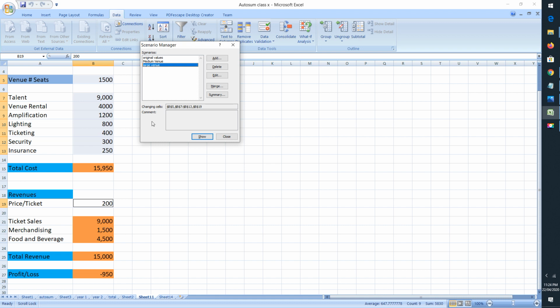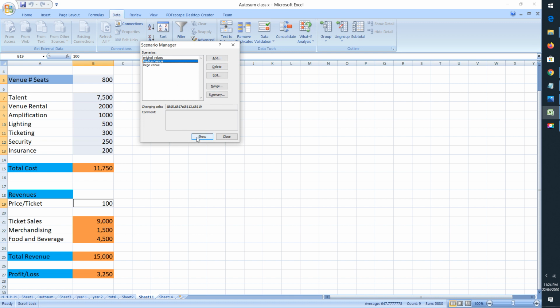Now these are the different scenarios. So whenever I would like to see any scenario, I can just click on the scenario and click on show. It will show me the scenario, what would happen if I would like to make any change in these cells. So what is my total profit or total loss. So I'll again click on medium venue and show the scenario.